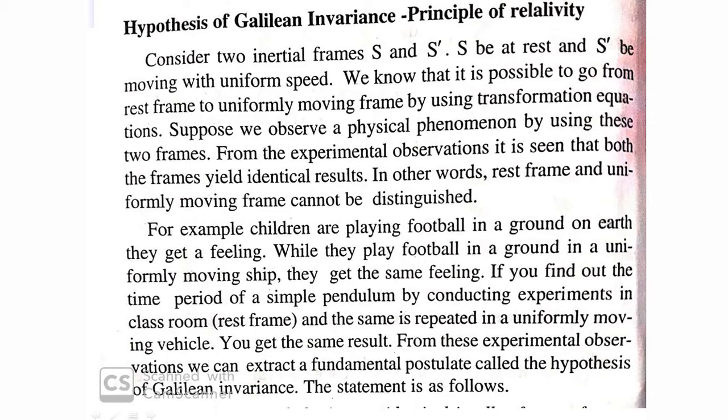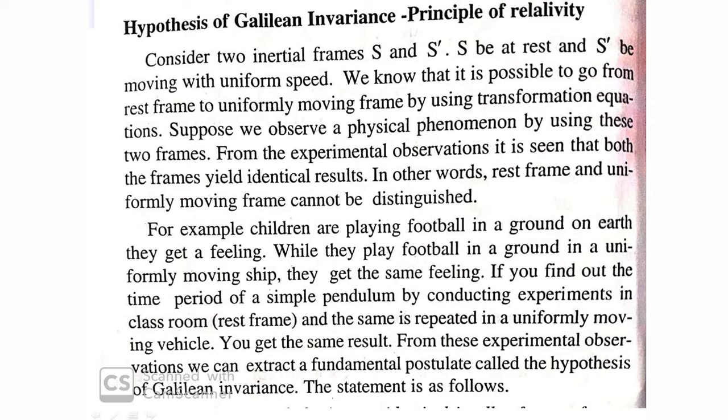Okay. So for that we consider two frames S and S prime, and S frame is at rest and S prime frame is moving with uniform speed. So we know that it is possible to go from one frame to another frame by using a transformation equation.